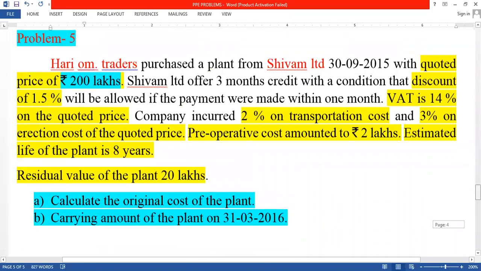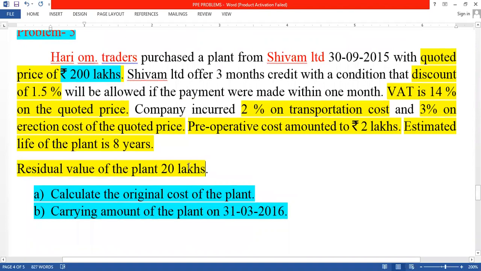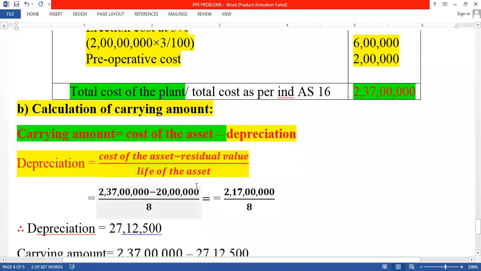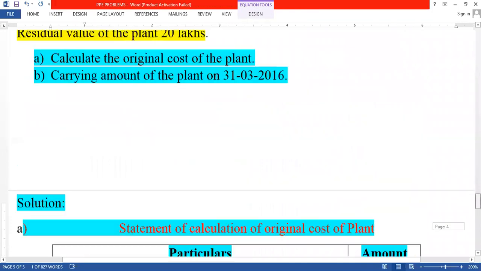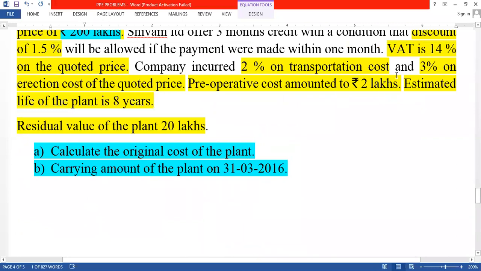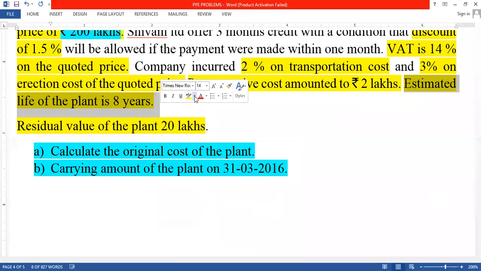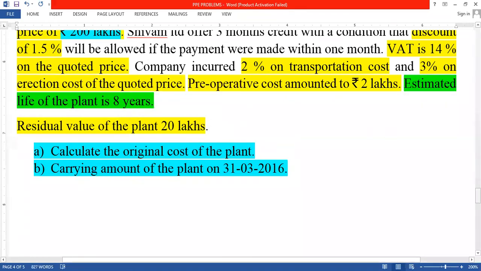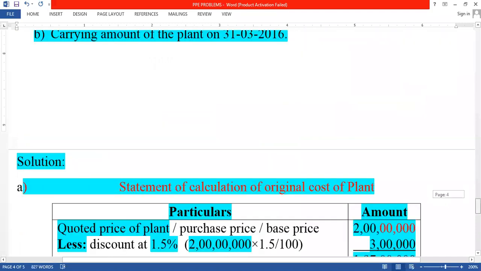See in the problem, the residual value is 20 lakhs. You should take it as 20 lakhs. After this, the life of the asset. What is the life of the asset? See in the problem, the estimated life of the asset is 8 years.